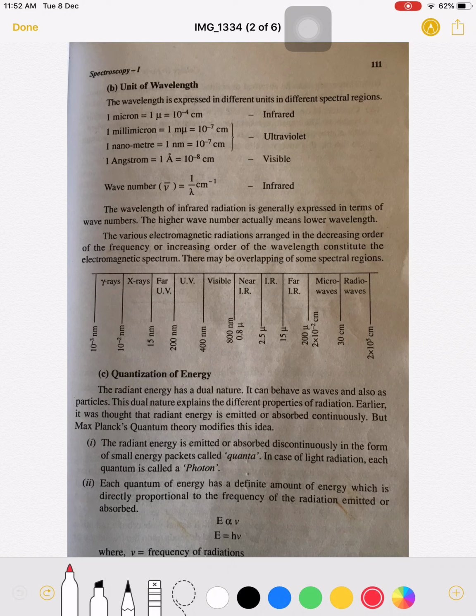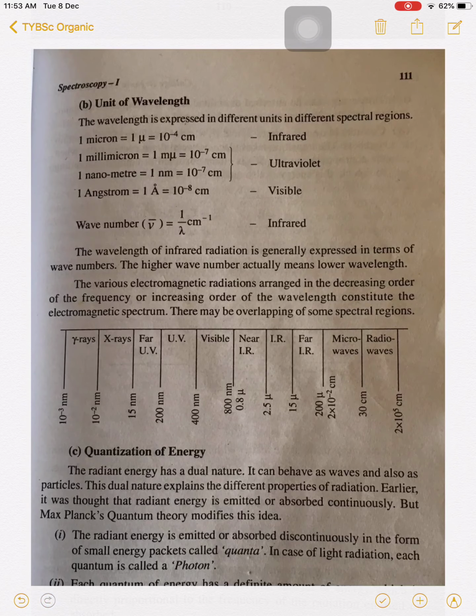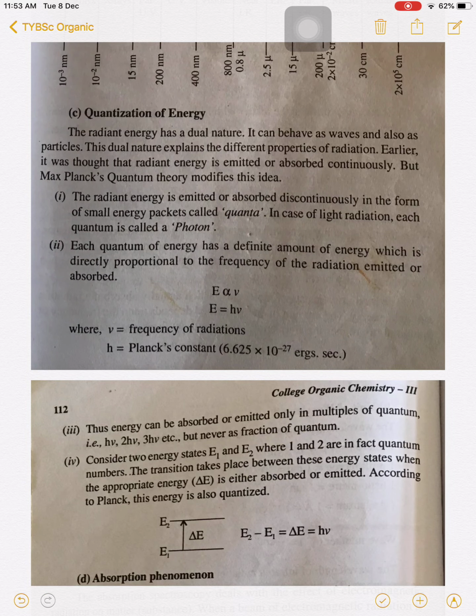Each quantum of energy has a definite amount of energy which is directly proportional to the frequency of radiation emitted or absorbed. Means each photon has its own specific energy, and that energy depends upon the frequency of that radiation. Now see the equation, E is directly proportional to nu, E is equal to h nu.